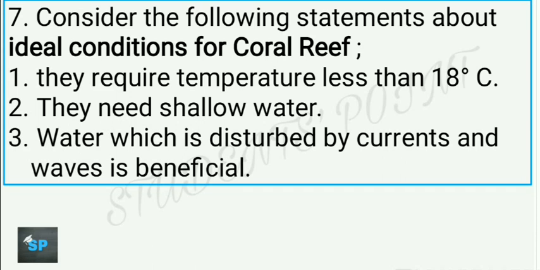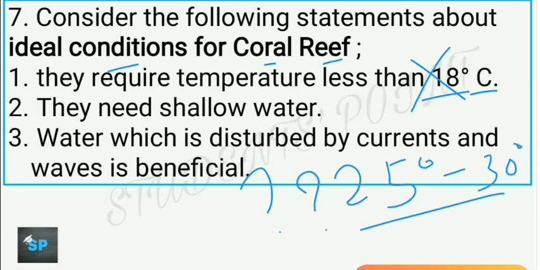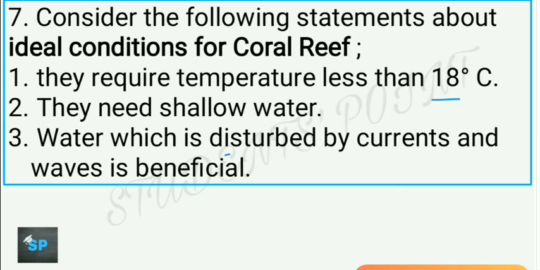Next question now. Consider the following statements about ideal conditions for coral reef. Let's see. They require temperature less than 18 degrees Celsius. Is it correct? Let me know. So this is wrong because the ideal conditions required by coral reefs is between 25 degrees Celsius to 30 degrees Celsius, not 18 degrees Celsius or below that. Or even if the temperature increases beyond 33 degrees Celsius, then again it becomes detrimental for coral reefs.